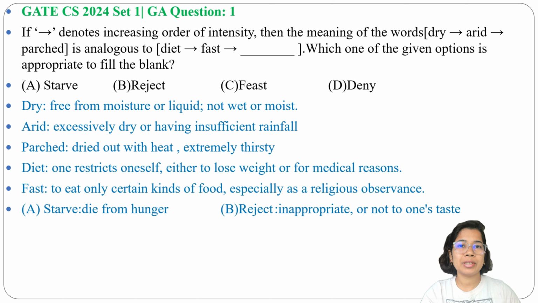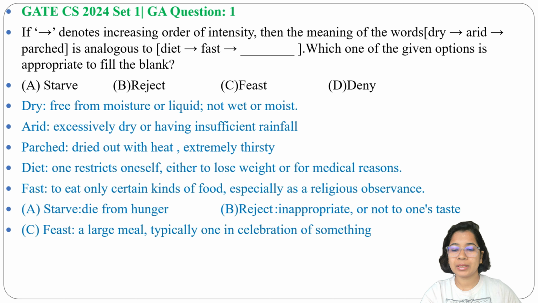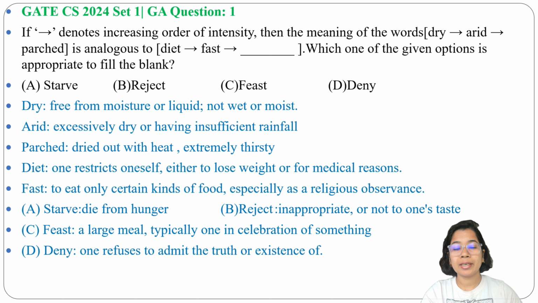Next is feast. Feast means it's a party. We have lots of options. We have a big plate of food. That is feast, a large meal, typically one in celebration of something, right? Next, option D is deny. Deny means one refuses to admit the truth. So here the answer will be starve.